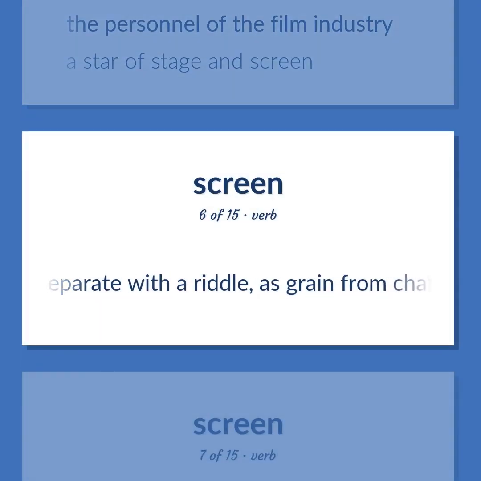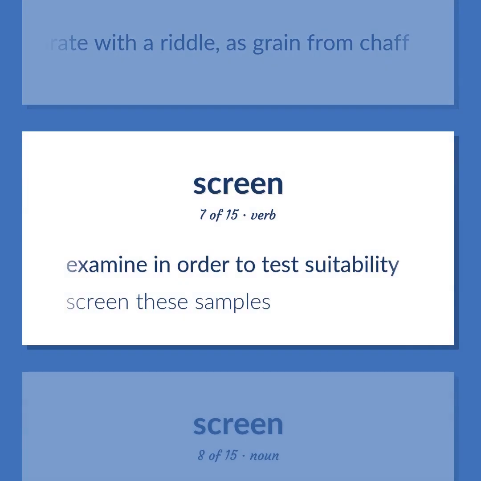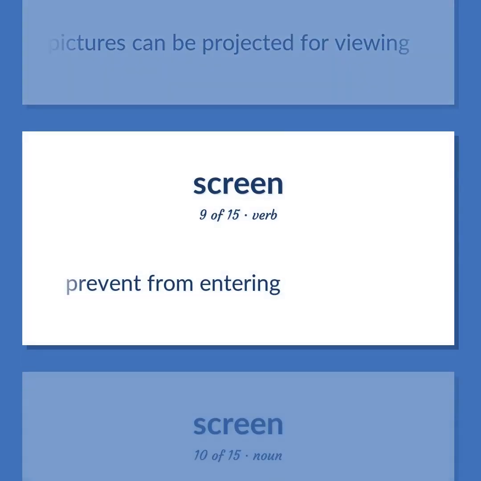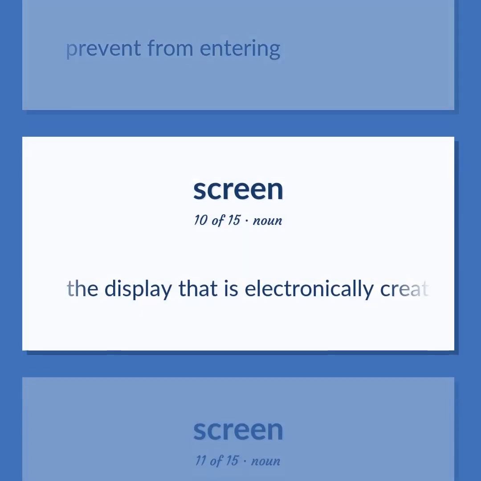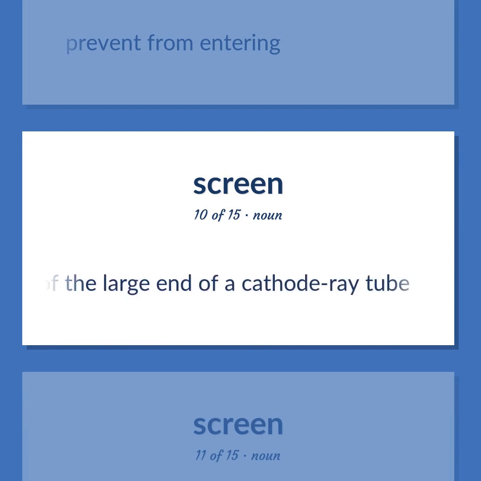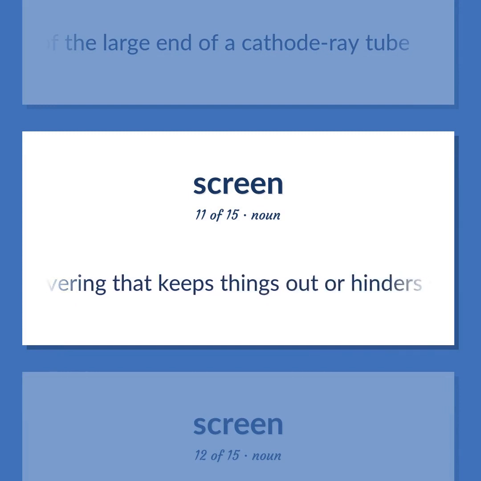Separate with a riddle, as grain from chaff. Examine in order to test suitability. Screen these samples. A white or silvered surface where pictures can be projected for viewing. Prevent from entering. The display that is electronically created on the surface of the large end of a cathode ray tube. A protective covering that keeps things out or hinders sight.